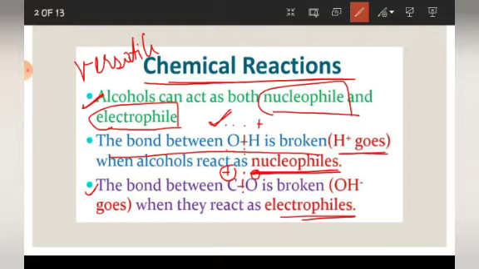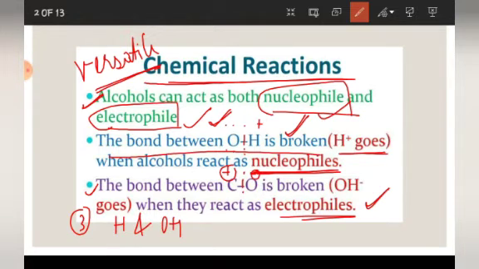So we can say that alcohols are versatile compounds. They can act both as nucleophiles and as electrophiles, and these two conditions I have explained to you. On the basis of this only, we have two types of reaction, that is cleavage of OH bond, that I told you in your previous slide, and the second type of reaction is cleavage of CO bond. And there is a special case for a third type of reaction in which hydrogen of alkyl group and OH group both are involved. That we will study later on. Fine. So let's move on to our first type of reaction.